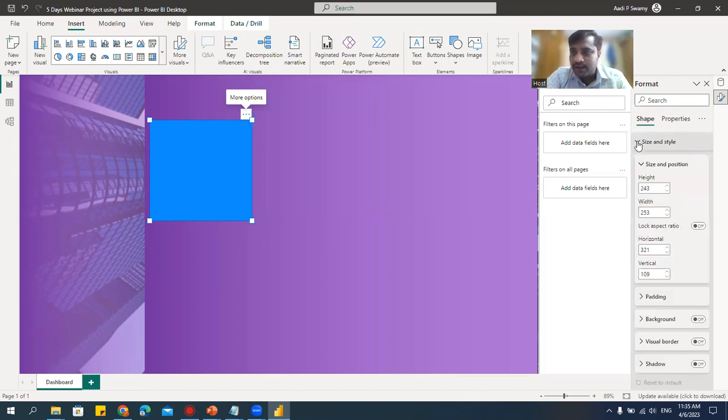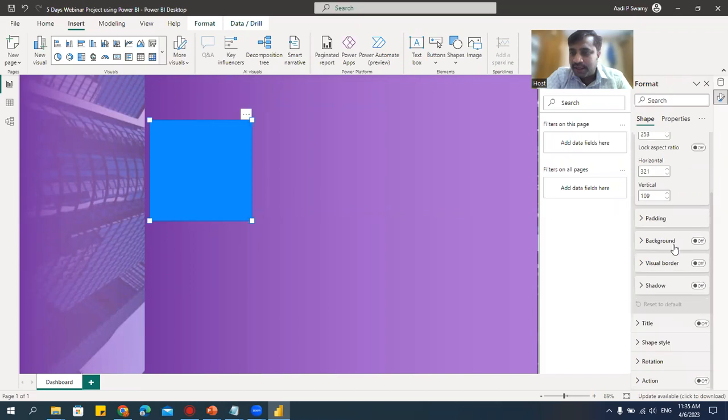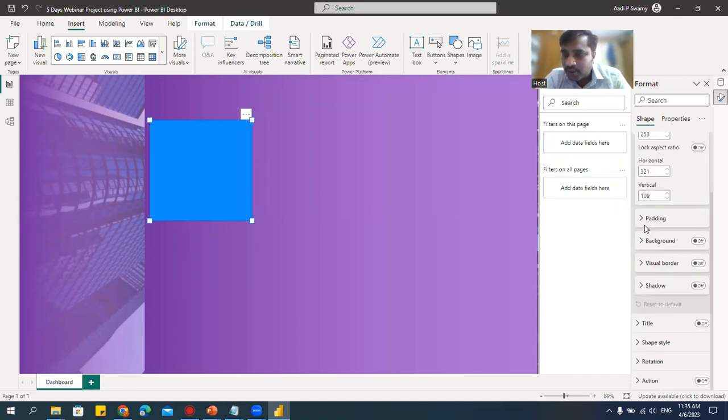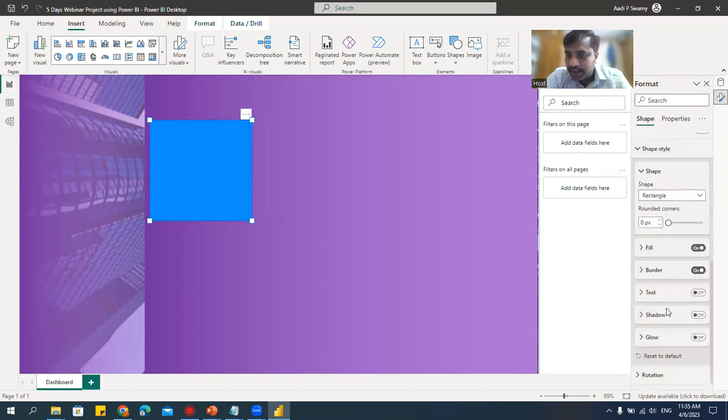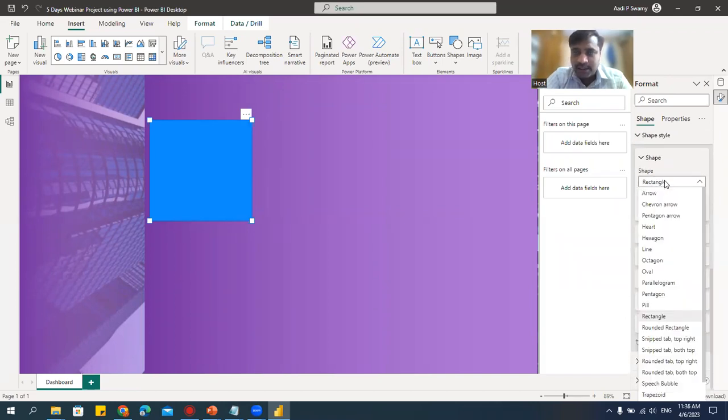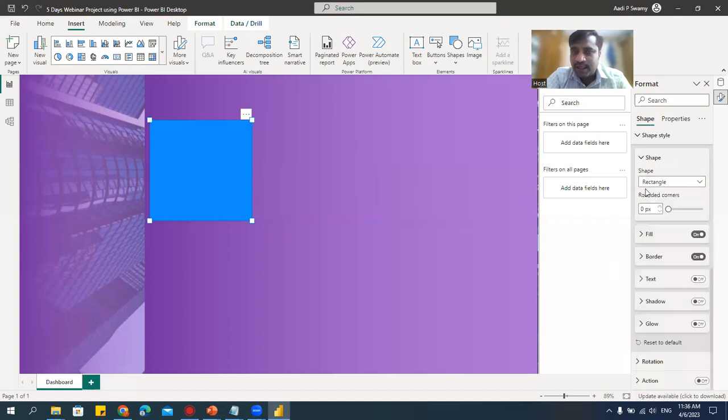I'll just click on this. Here, I'll see if I can actually change the colors, because all these are new options even for me. So I'm just trying to check this, say background, visual, shape style. You can change the shape style. In this case, I have this rectangle. Keep it as rectangle. If you want to change anything, you can still change that, but don't do that. Let it be a rectangle only.